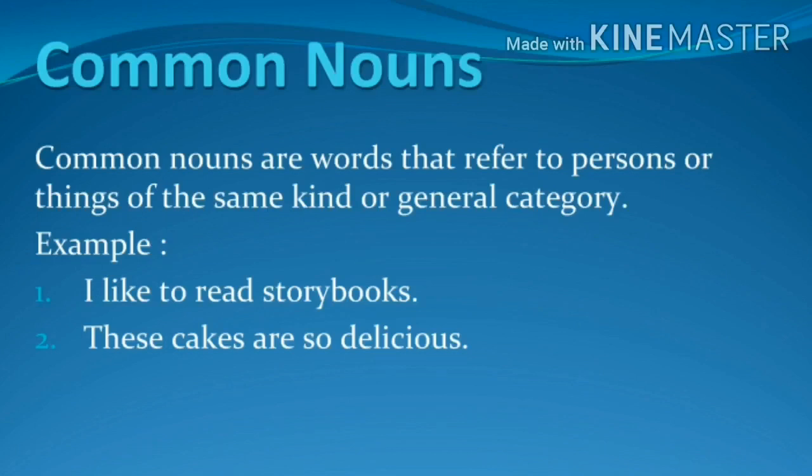Example, I like to read story books. What kind of books I like to read? It is story books. Have they mentioned the name of the books? No, it is in general form, that is, I like to read story books. These cakes are so delicious. The cakes are delicious, which means it has more variety of cakes, but they mentioned commonly as cakes, which are so delicious. Do you understand what is common noun?